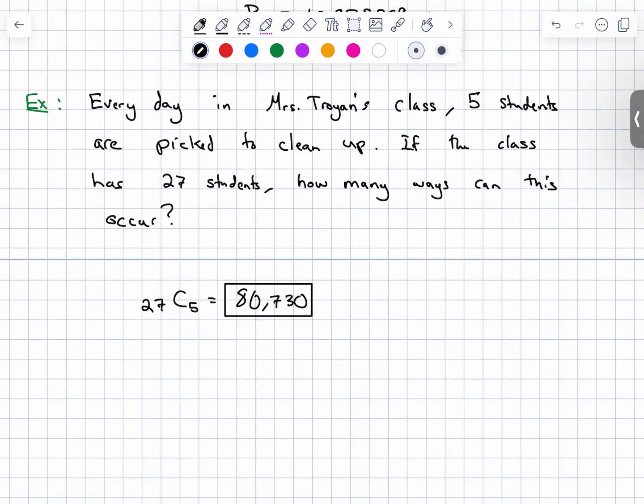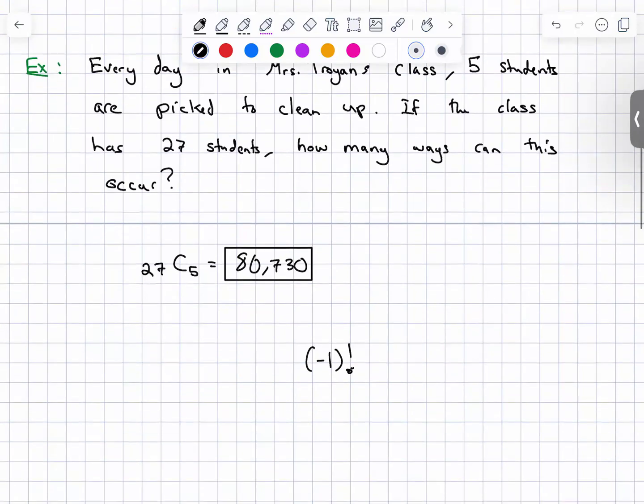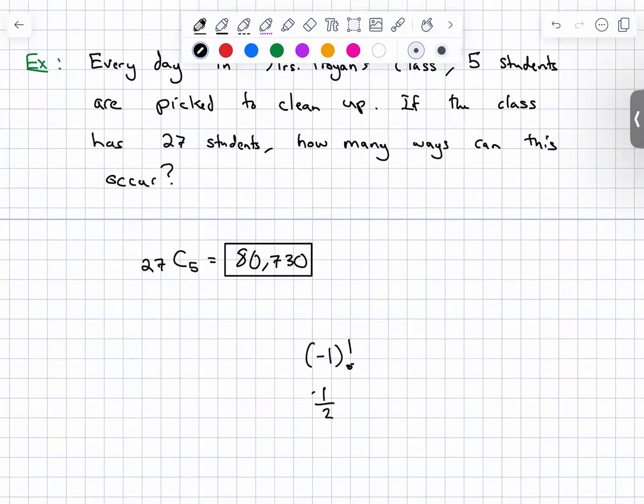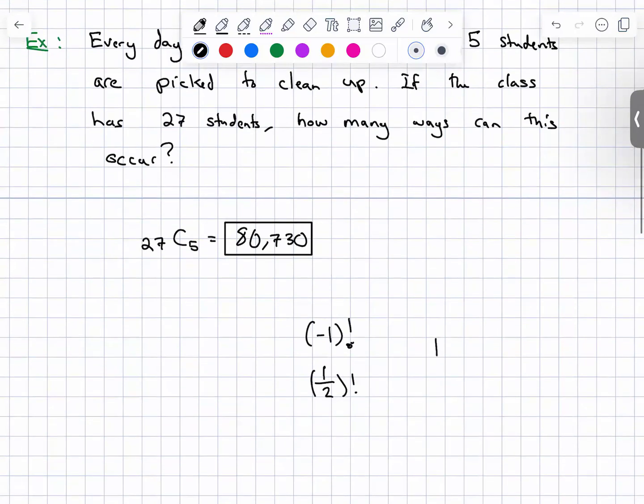That being said, just as a fun little tidbit, what do you think -1 factorial is? There's a lot of different questions. It's a fascinating thing. What about 1/2 factorial? What would 1/2 factorial even mean? You can't compute it by hand, but there is a function called the gamma function. That's a capital gamma. There's the gamma function and the beta function, and they're fascinating.